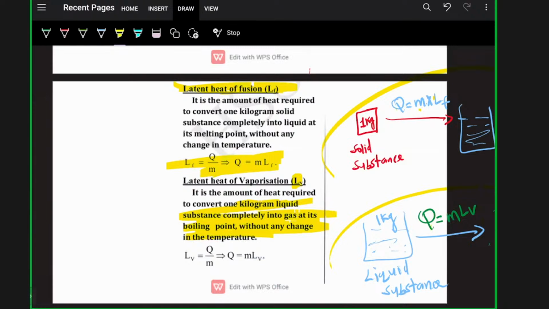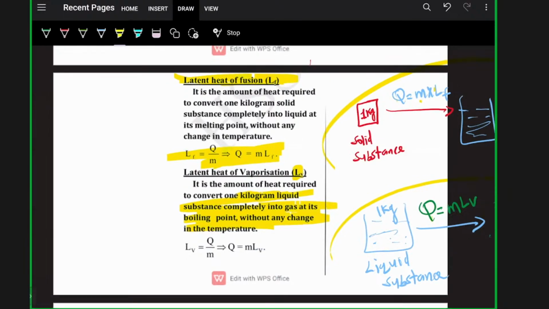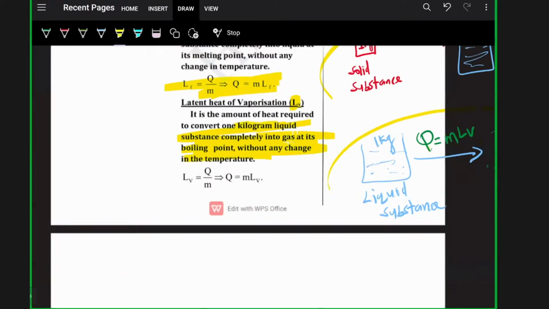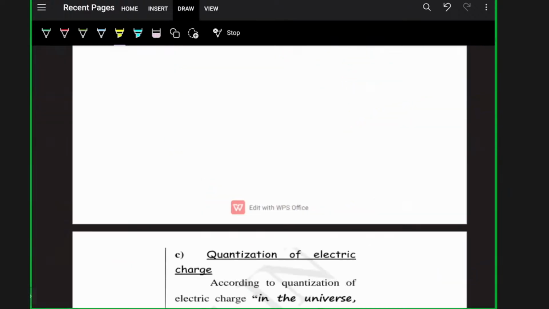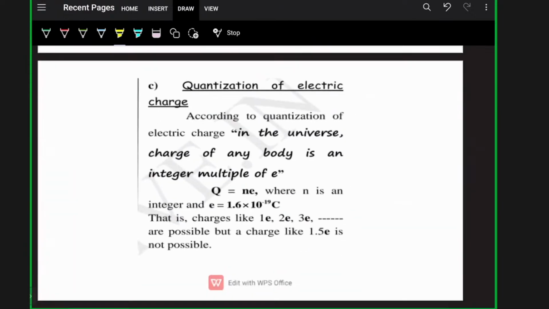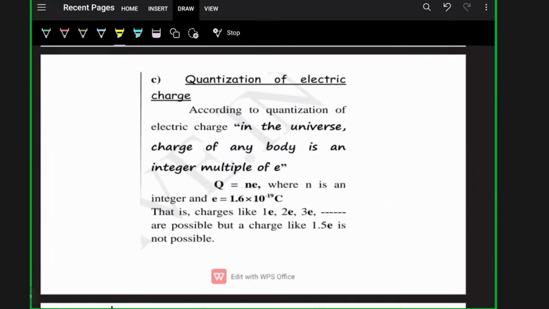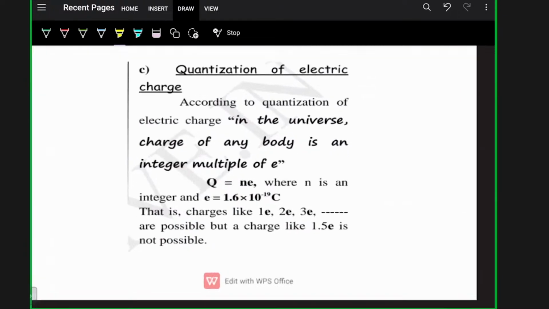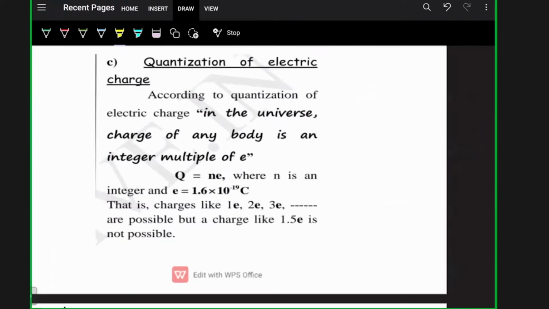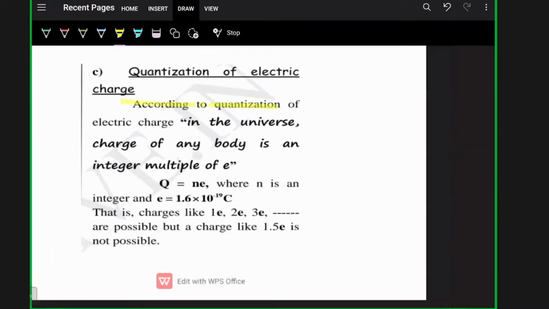The next question asked is, what is quantization of charge? I have taken this in the chapter Electric Charge and Field, and it's on YouTube, you can go and watch. One of the properties of electric charge is quantization. What is meant by quantization of electric charge? According to it, in the universe, the charge of any body is an integer multiple of e.